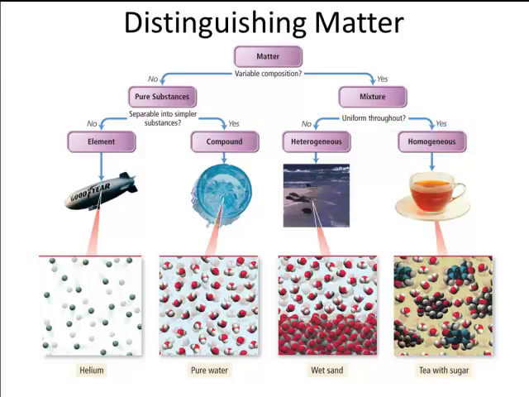So, example we have here, if we take tea and dissolve sugar in it, no matter where you take a sample or a taste of that tea from, it's going to taste the same. It's going to have the same composition if it's a homogeneous mixture. All right, so it's going to be important that we understand this distinction between mixtures and compounds. Let's go through it just one more time to make sure we got it.